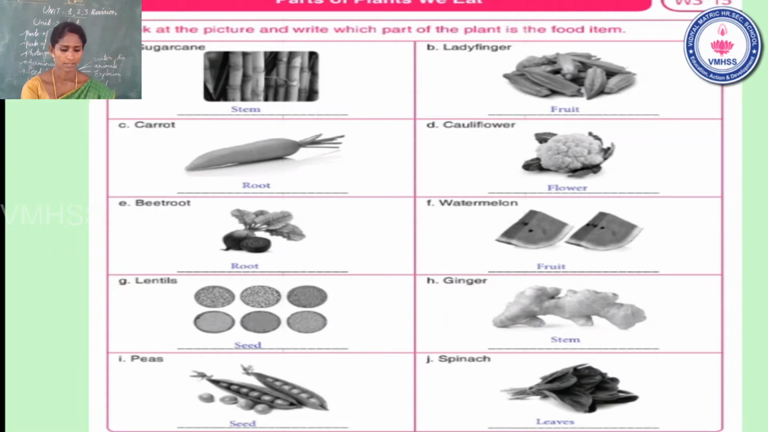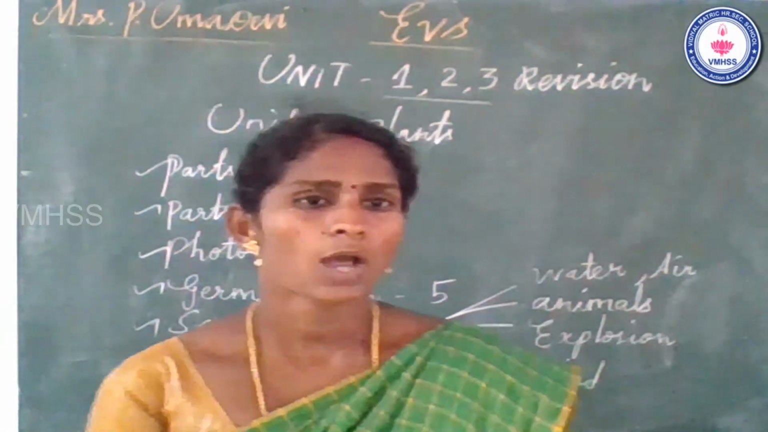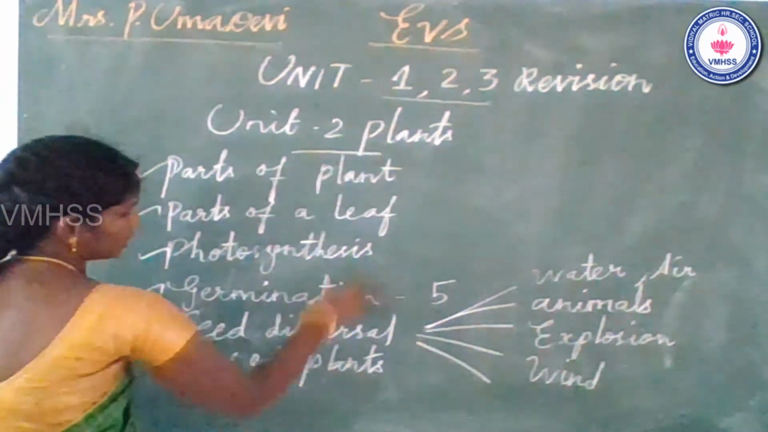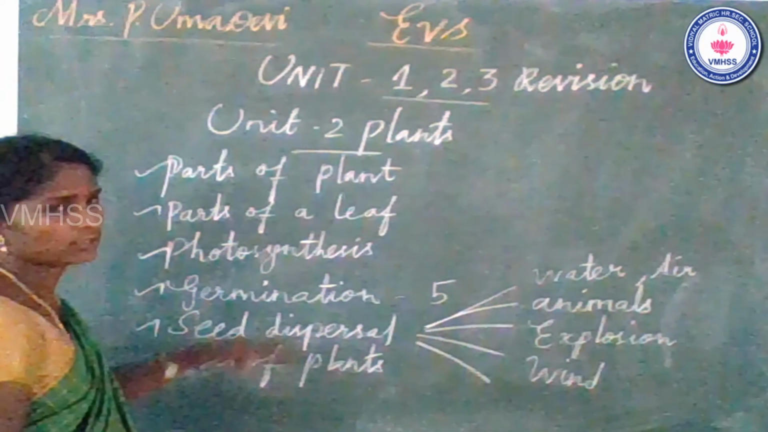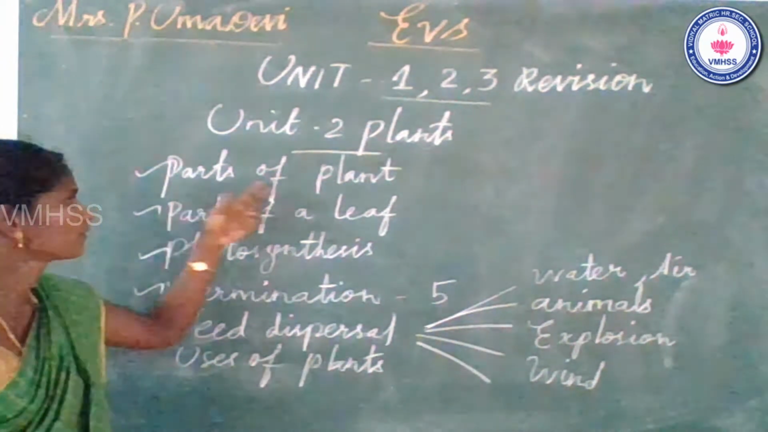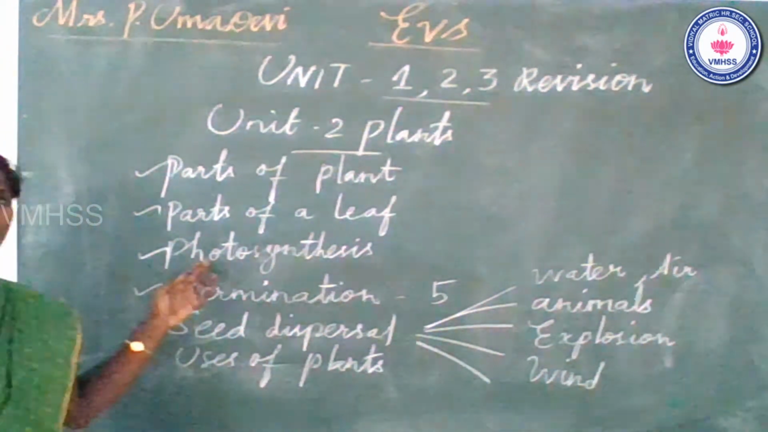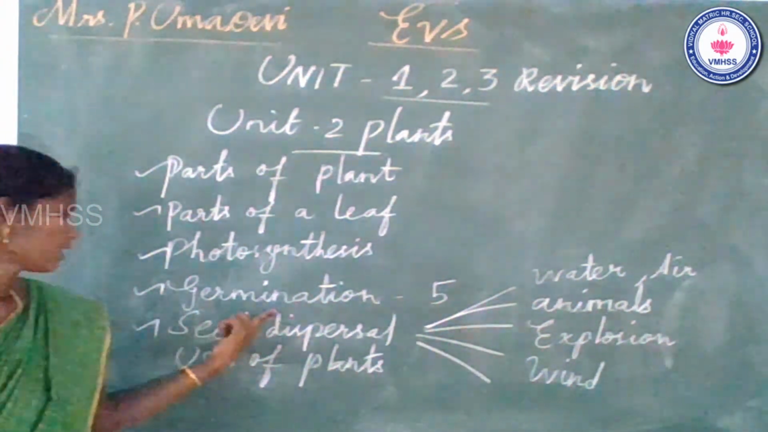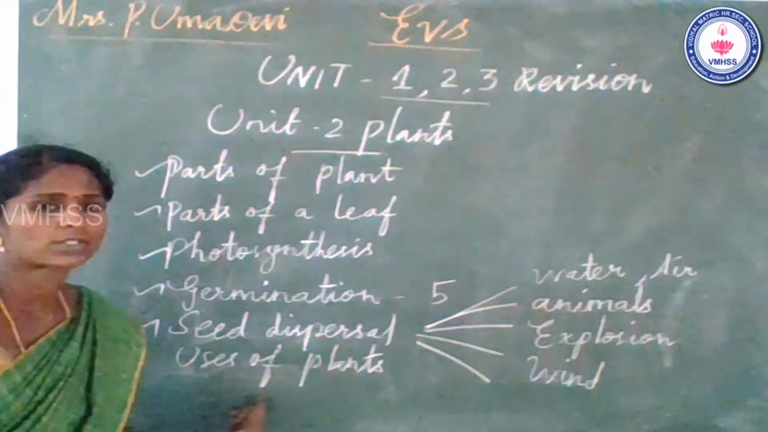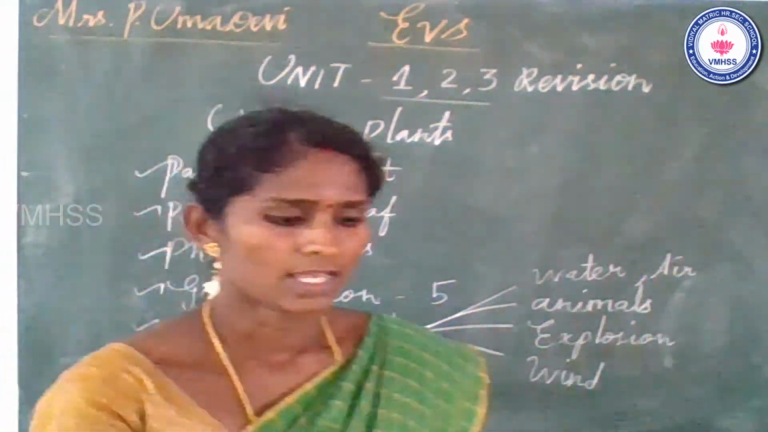Yes, that is the last topic for the lesson. So now the unit 2 revision is over. Some of the subtopics: parts of a plant, parts of a leaf, photosynthesis, germination, seed dispersal, and uses of plants.